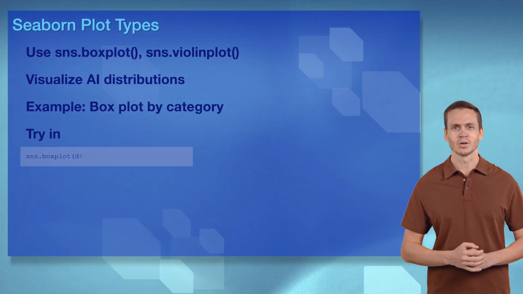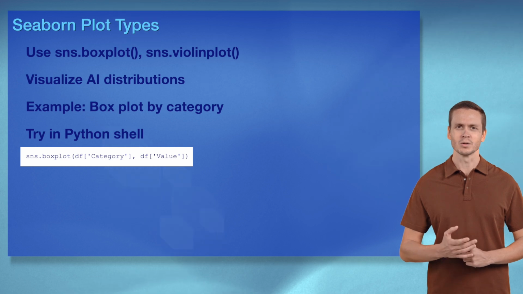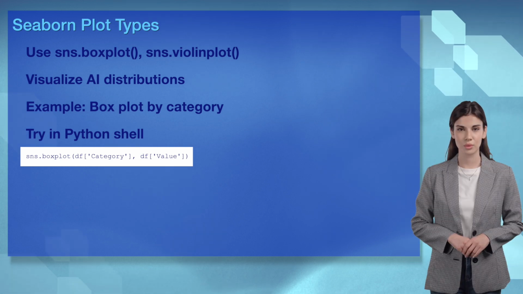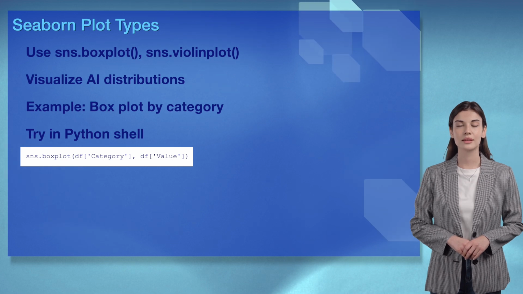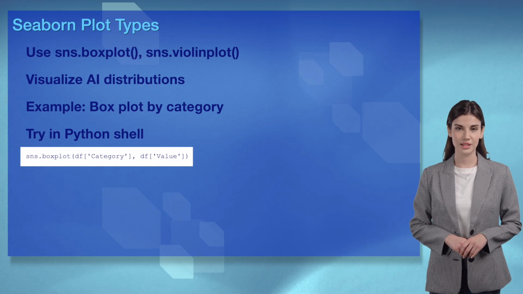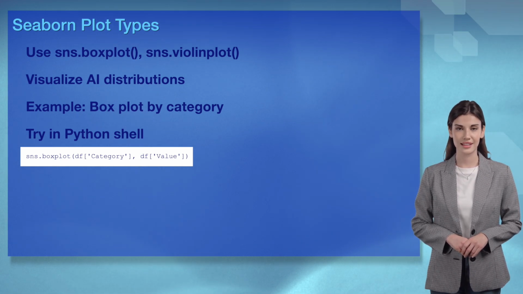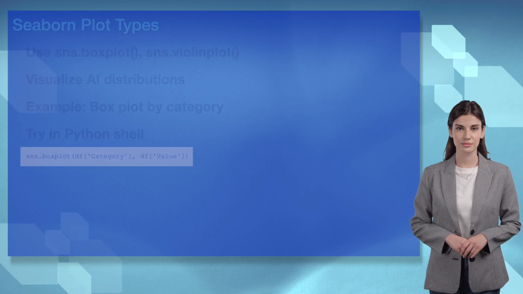They show distributions for AI insights. Let's drop these visual beats. You're too sweet, Ethan. Wizards, box and violin plots reveal AI patterns. Try them in the shell. It's like dancing with data.